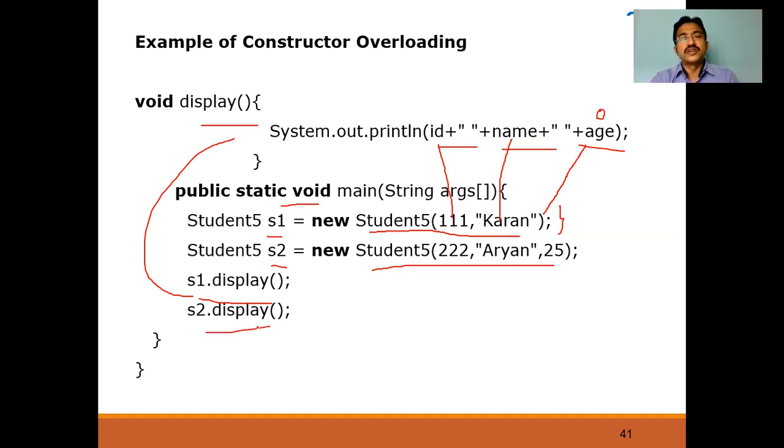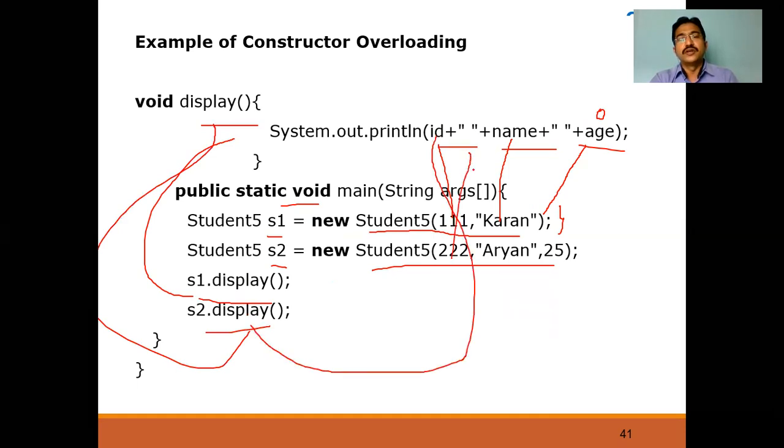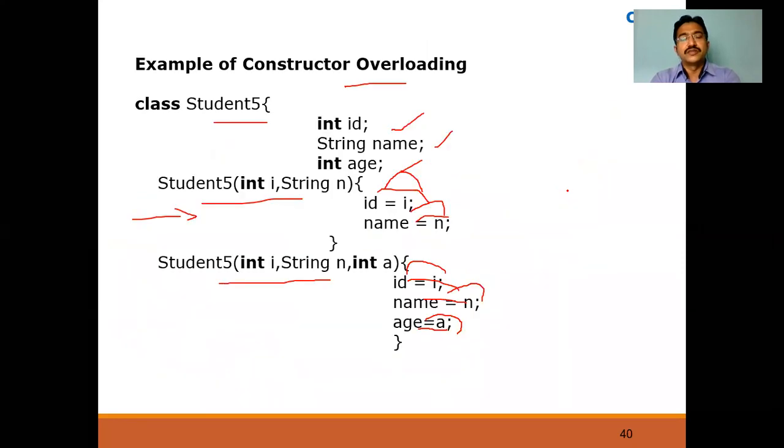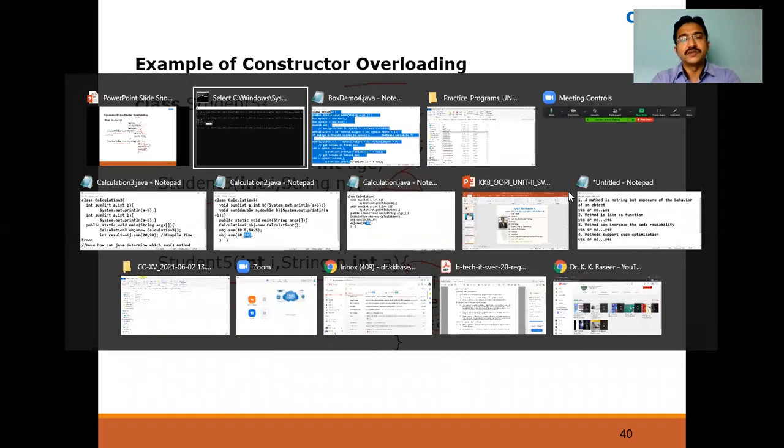Next, I'm calling s2.display. It will call the display method, and it will go for this. The id is 222, and the name is RN, and 25 is the age. Like this, the output will be displayed. So let me run the program so that you can understand very clearly about this one.